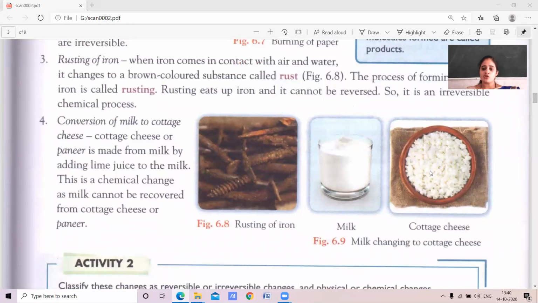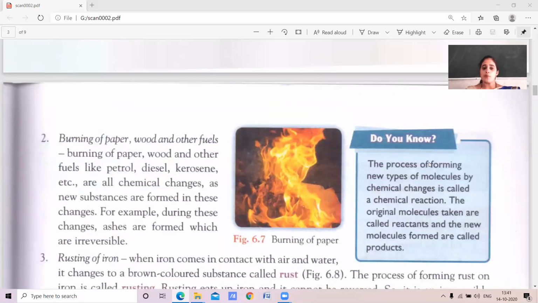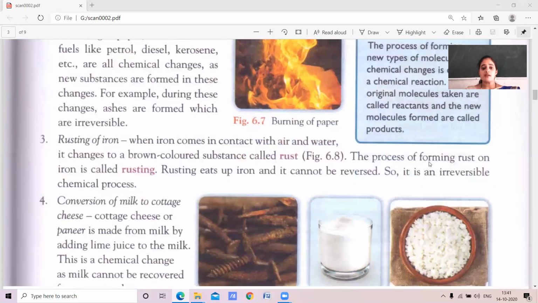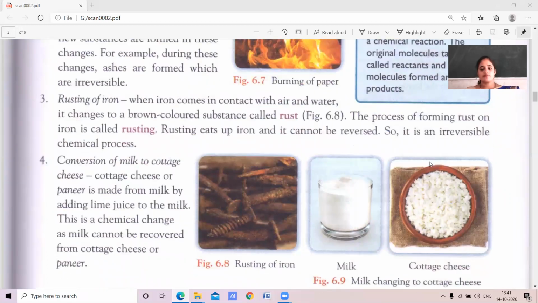Next, conversion of milk to paneer. Once it is converted, it doesn't change again to milk. Here, the new product is formed. In all the cases, if you see, that is cooking of food, burning of paper, wood and other fuels, rusting of iron, conversion of milk to cottage cheese or paneer, a new substance is formed. So such type of change we call as chemical change.